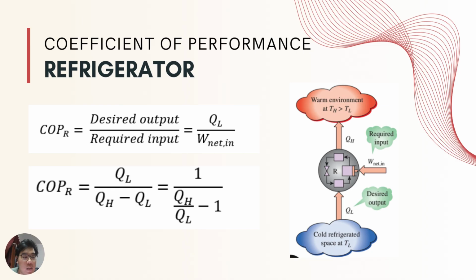And then the coefficient of performance, or COP, in refrigerators. The formula is desired output over required input equals QL over W net in. Since W net in equals QH minus QL, the COPR relation becomes COPR equals QL over QH minus QL equals 1 over QH over QL minus 1.